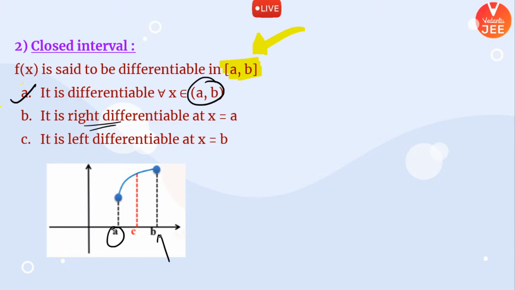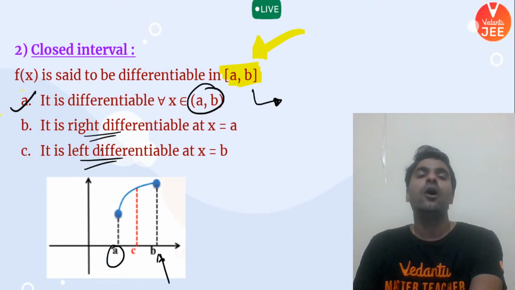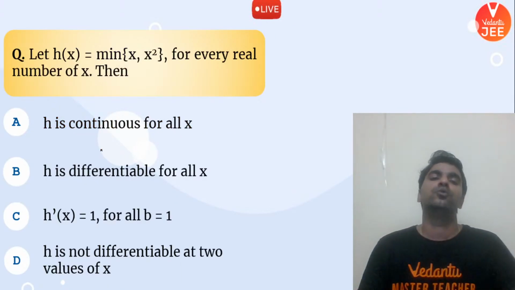And when you look at this, B is the rightmost point that is lying in the interval. That means on the right of B, no point is there, hence right hand derivability at x equal to B cannot be calculated. So you just need to calculate left hand derivability at x equal to B. If all these three things are happening, then we will say that at A comma B closed interval, our function is differentiable or our graph is smooth.